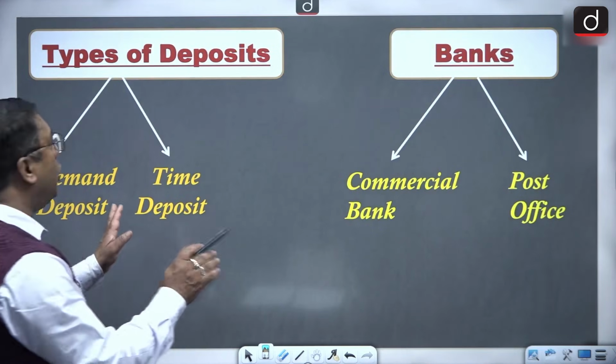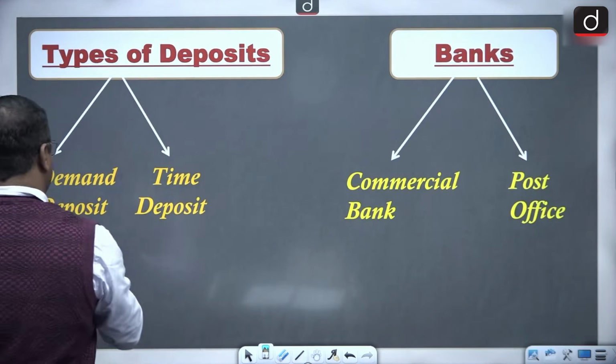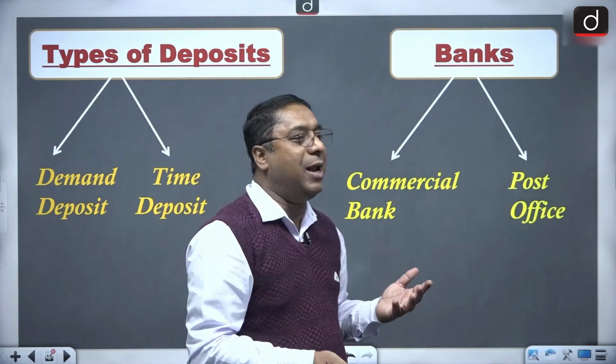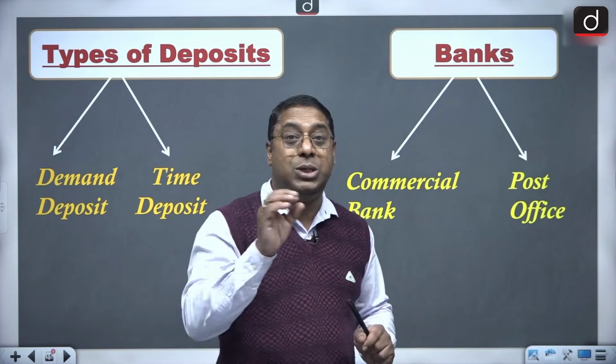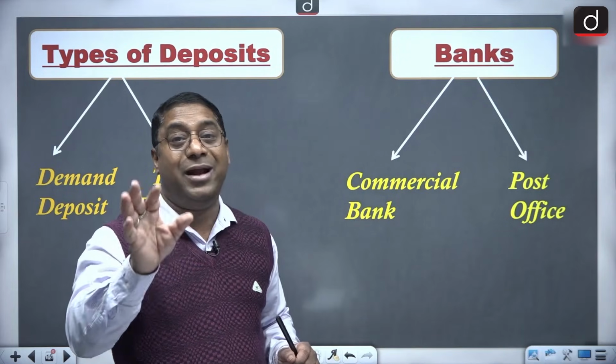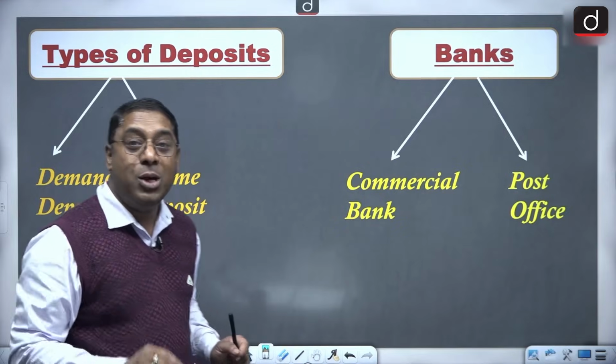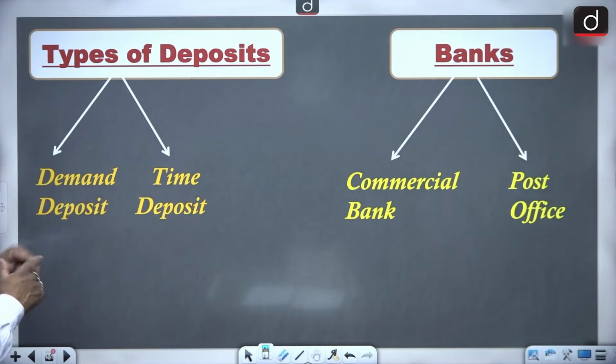Now, as we all know, there are 2 types of deposits. We are going into the money supply. I said I'm going to give you a very easy method to remember what is there in M1, M2, M3 and M4. So we will be talking about 2 deposits.